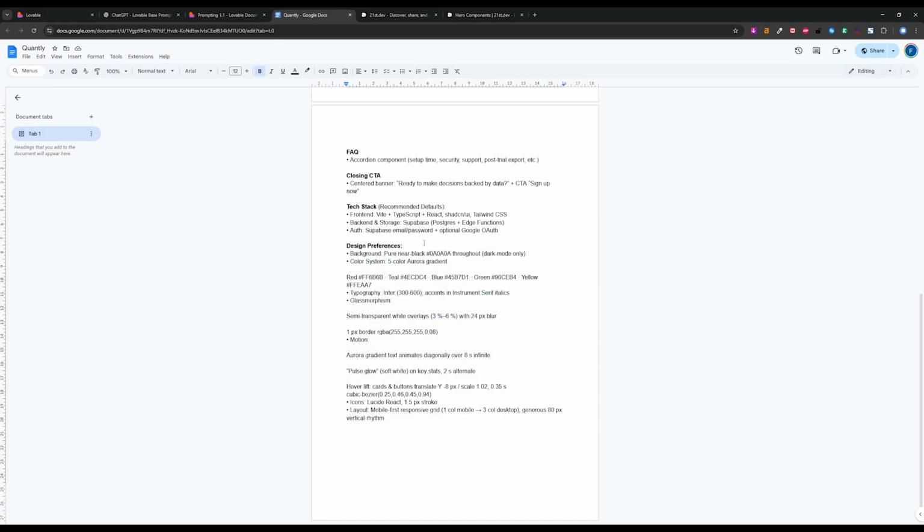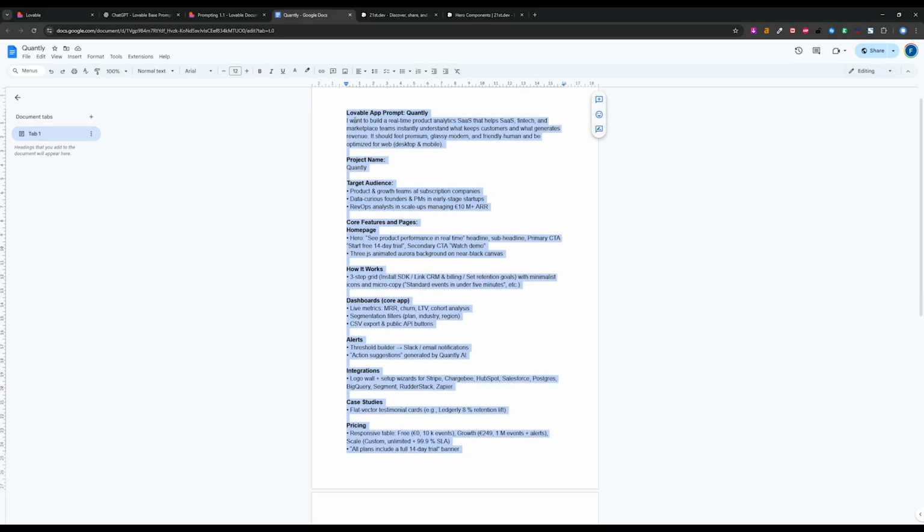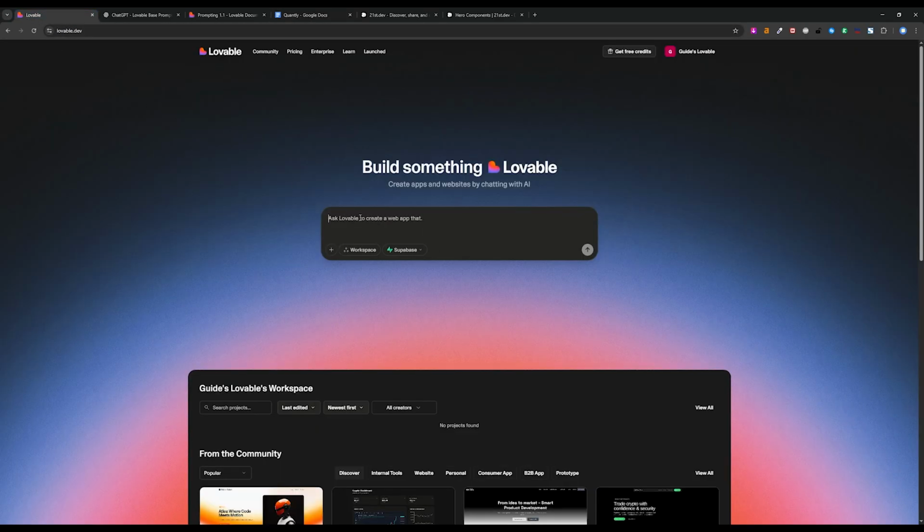Like I said, it's important to make sure that you give Lovable as much context and information, and this applies also to design preferences, because Lovable will make those templatey designs if you give it a short, vague prompt. But if you take your time in order to nail this down, it will make your process much easier. Now let's copy the prompt and paste it in Lovable.